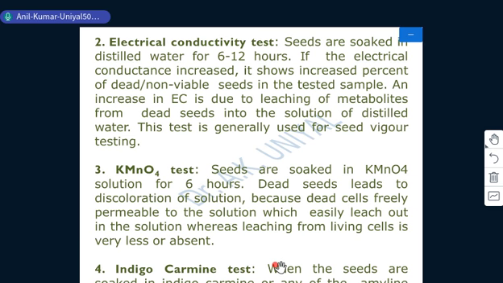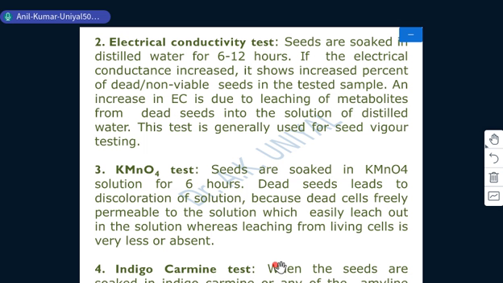Then we have the next method to determine the viability. This is the EC test, or electrical conductivity test, which is generally used to check seed vigor actually.